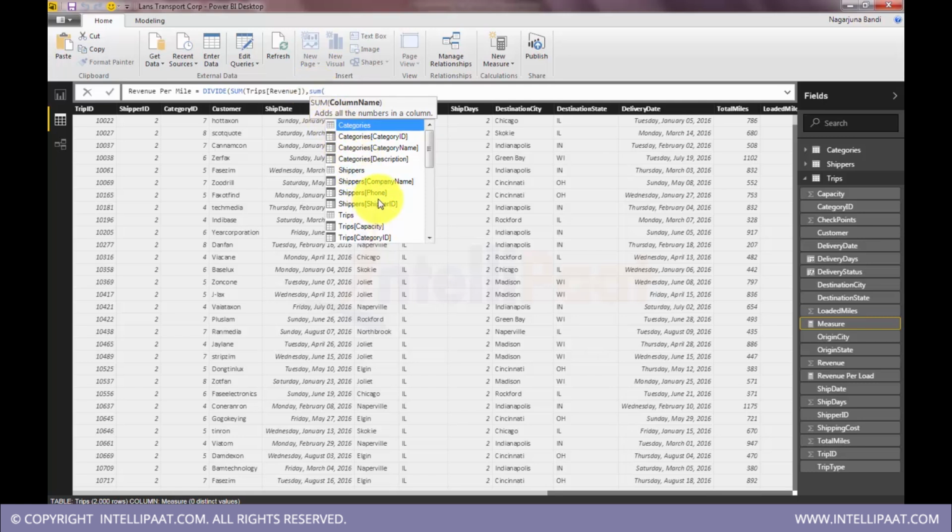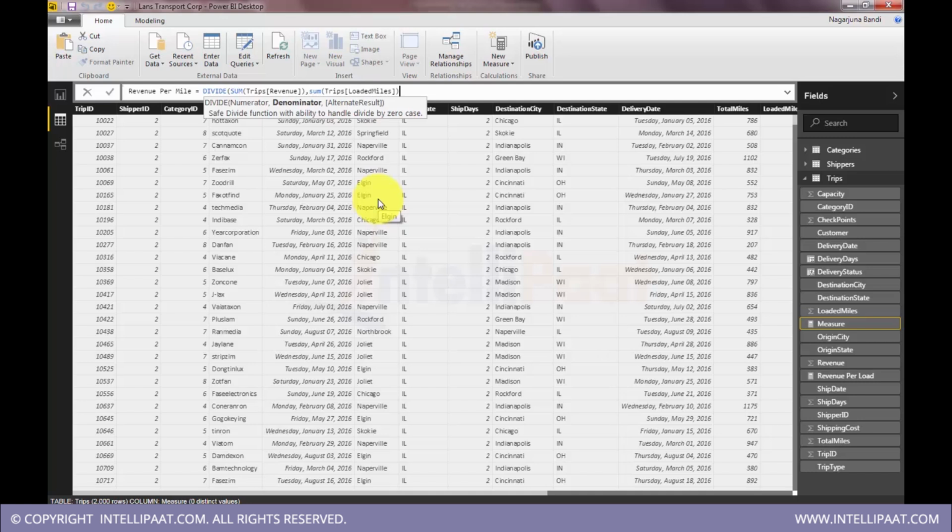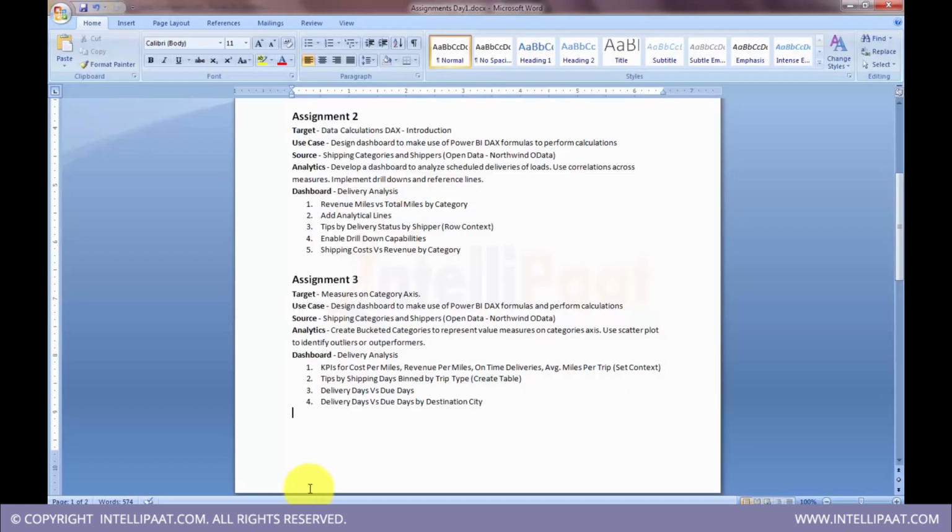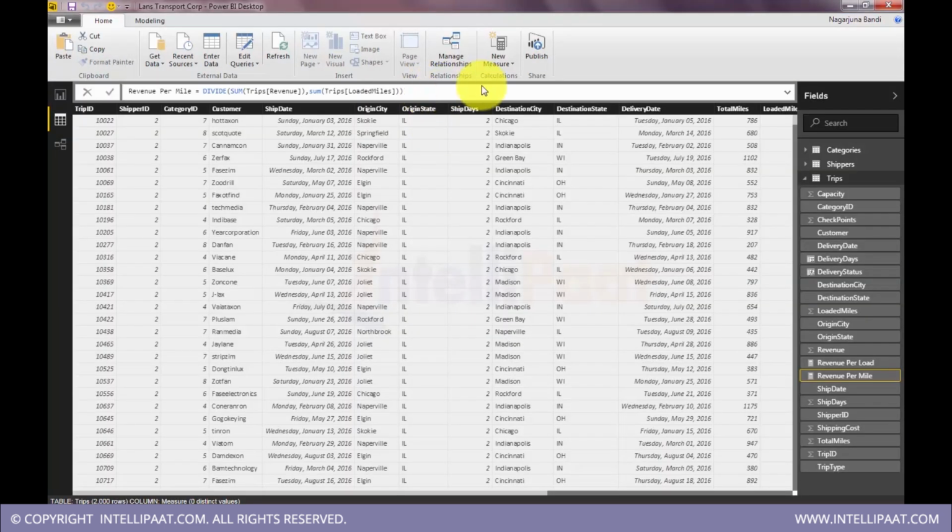So now what I want here, I want sum of total miles. I'll take loaded miles because that's what gives me revenue. Sum of loaded miles. So this would be revenue per mile. Revenue per mile. What KPIs I have? Revenue per mile. Okay. Then I'll compose one more.